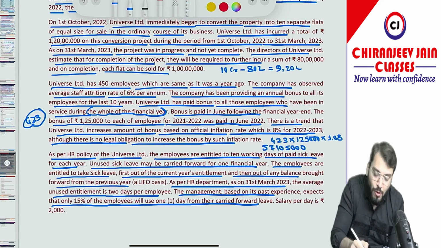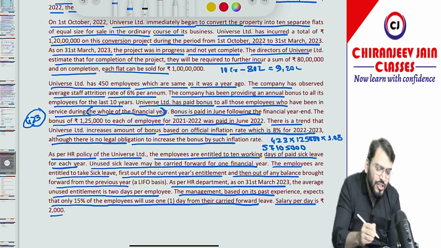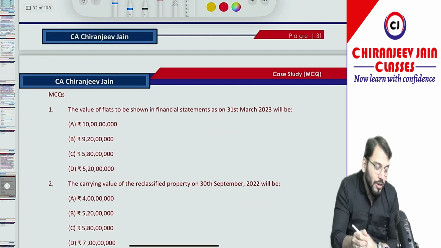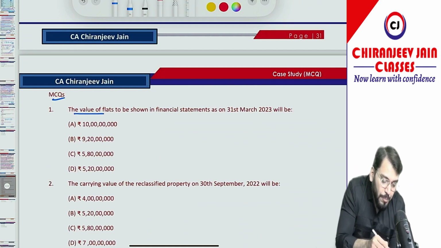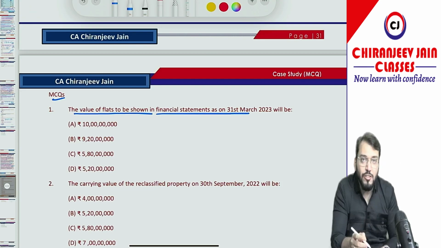I hope you have remembered this point. Salary per day is 2,000. Let's see what question they have asked. Okay, now coming to MCQs. The value of flat to be shown in the financial statement as on 31st March 2023.